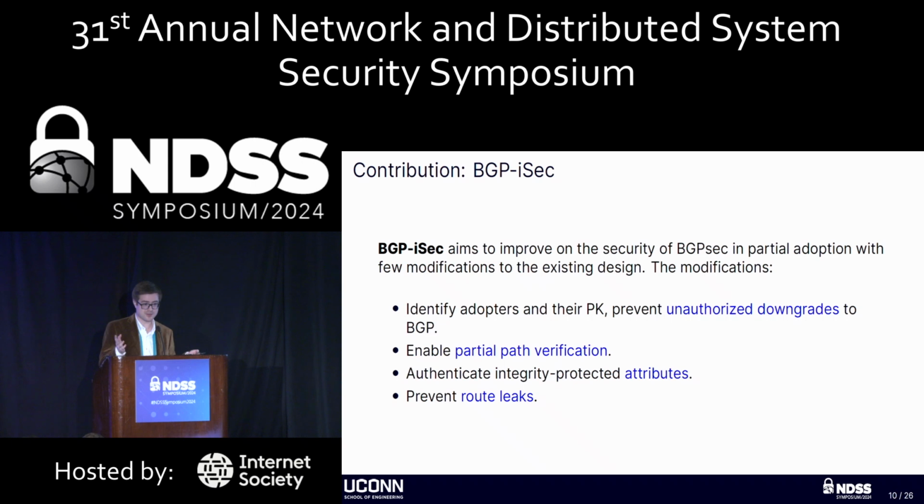And so that leads us to our contribution, BGP-iSec. In BGP-iSec, we aim to improve the security of BGPsec in partial adoption by doing a few things. We prevent unauthorized downgrades, so identify adopters and their public keys. We enable partial path verification, so we bridge those BGPsec islands so that you can validate across them, authenticate integrity-protected attributes besides the AS path, and prevent route leaks.